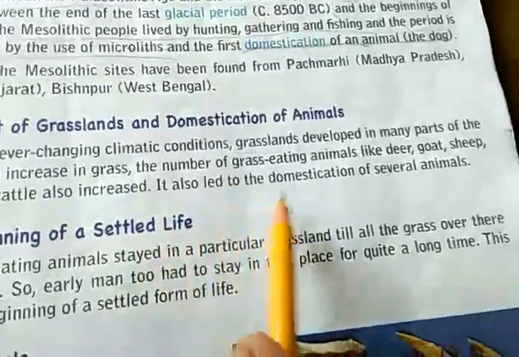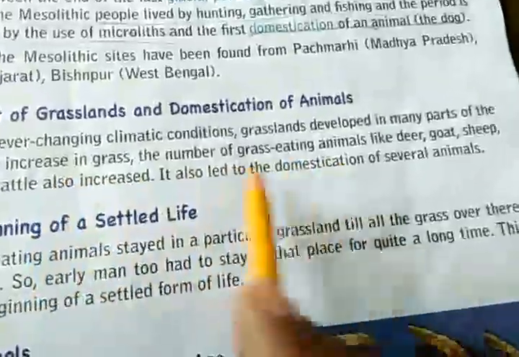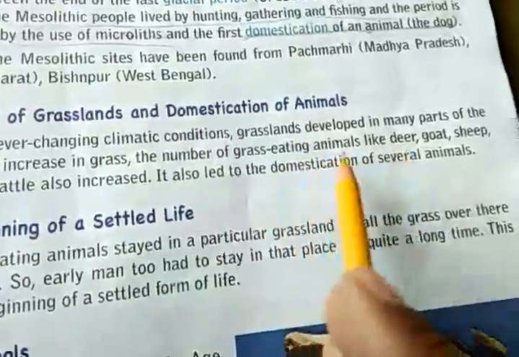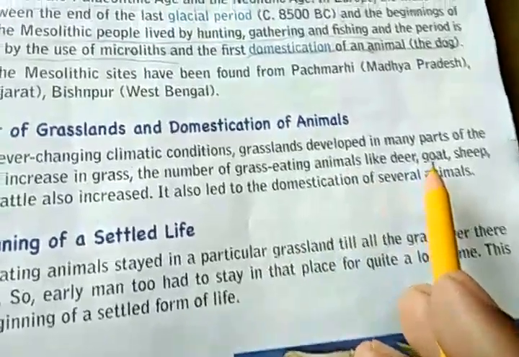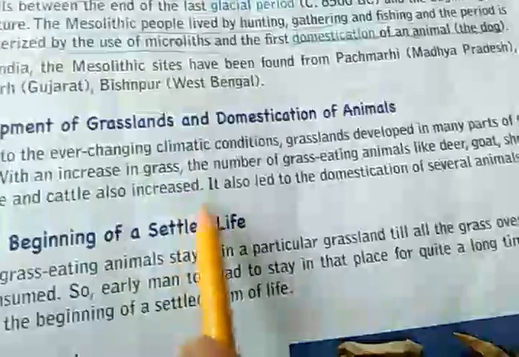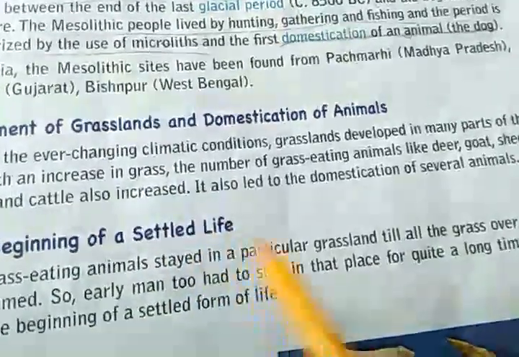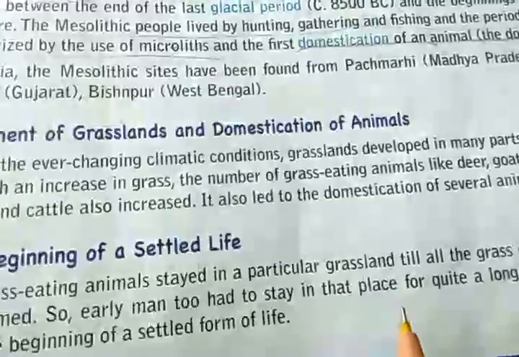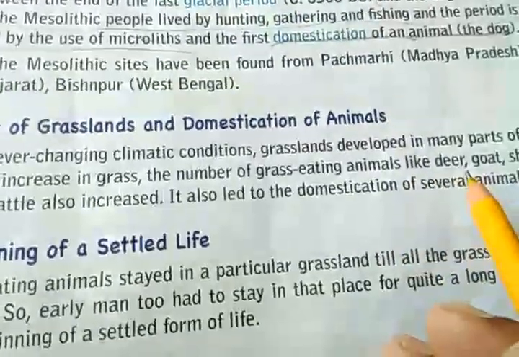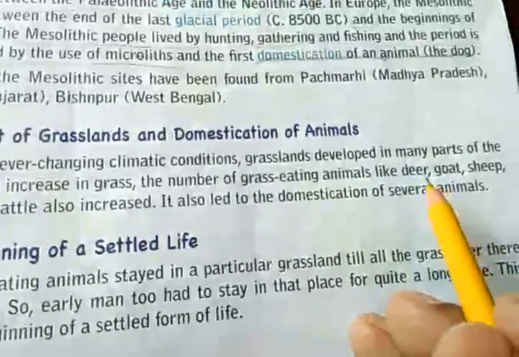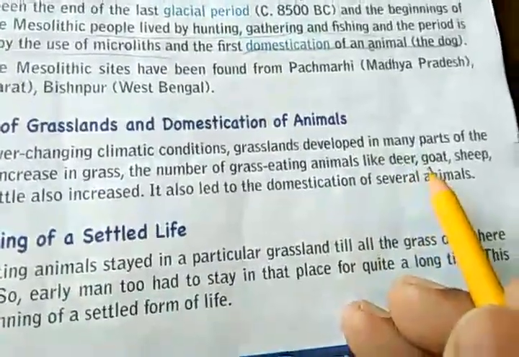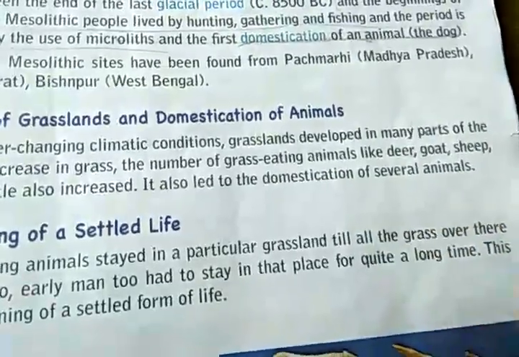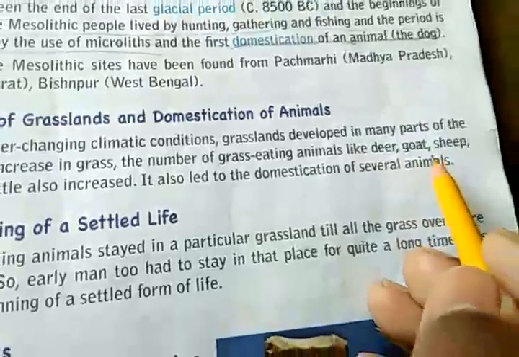So it also led to the domestication of several animals. So this was the time when grass eating animals increased. Then these animals like goat, sheep, cattle, people started domesticating them, because these animals were quite helpful to them. They provided them milk, and milk products they could make from it. Then these animals also provided them meat.